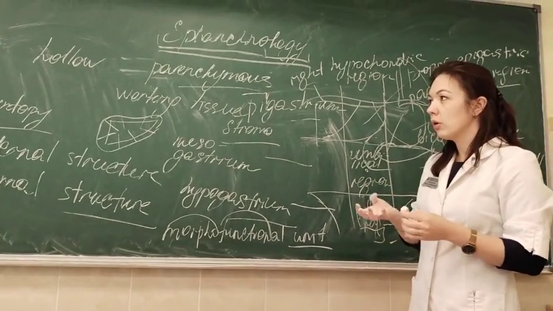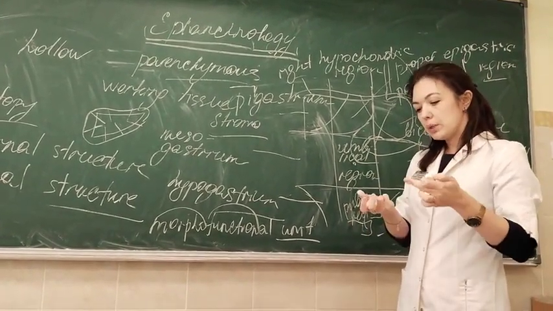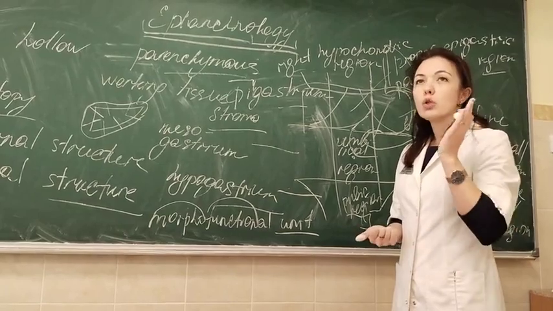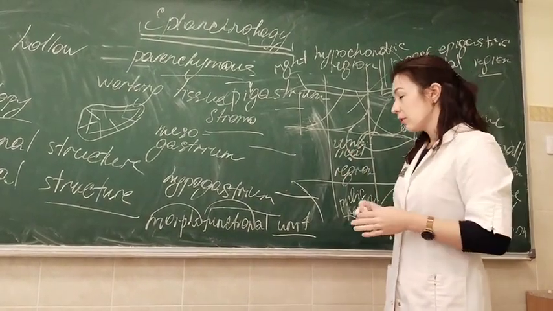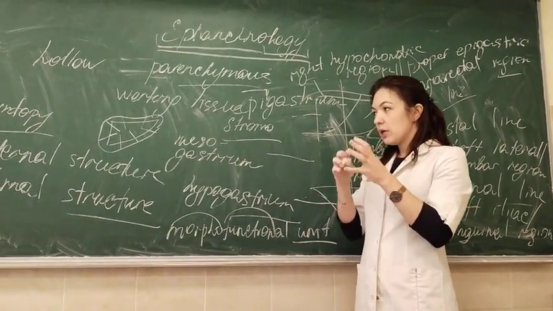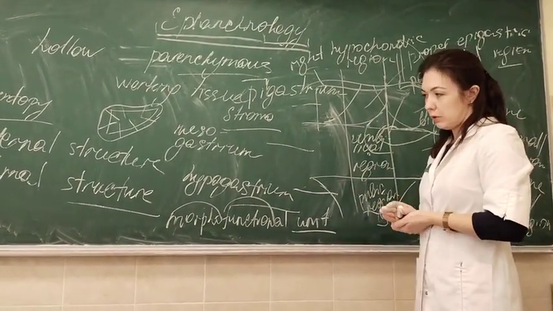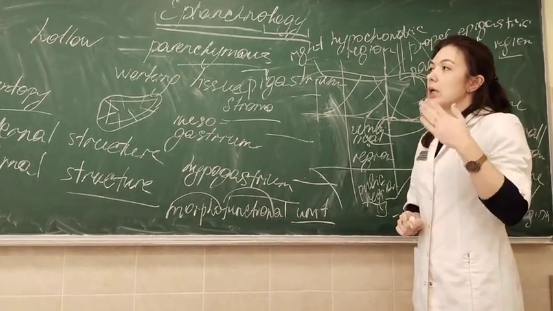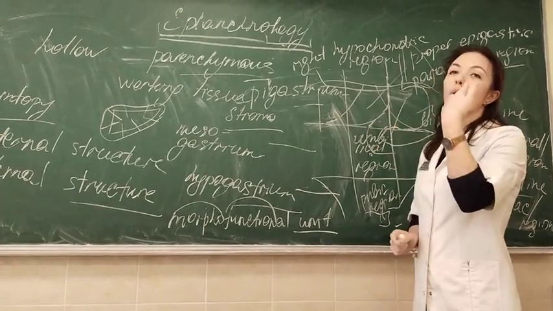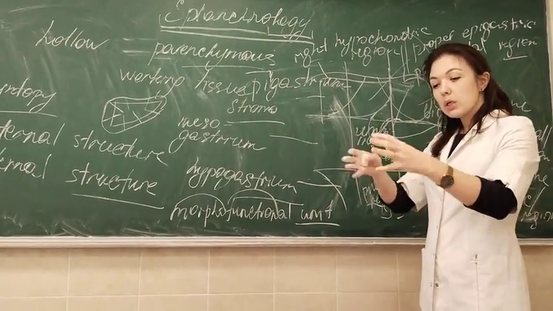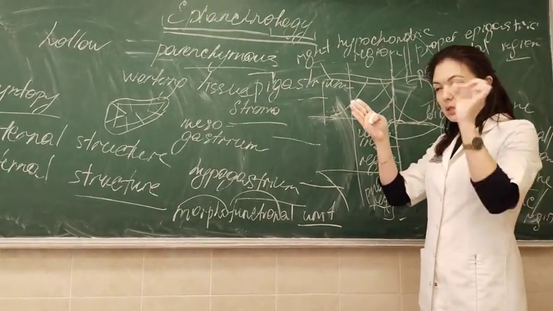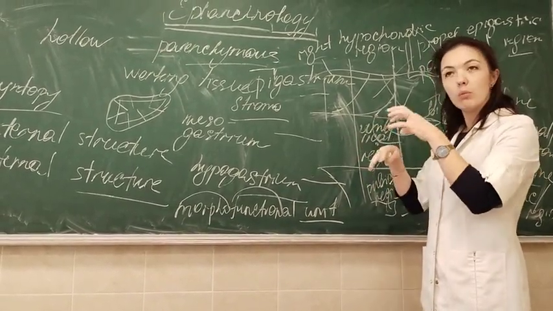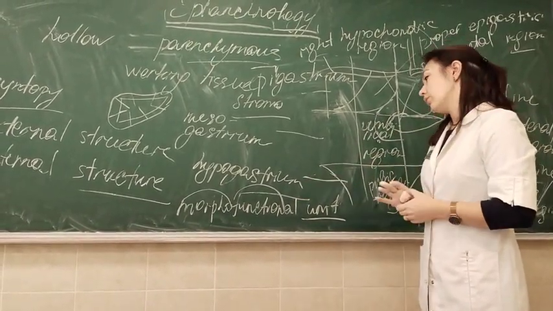For the liver, it's not only production of bile, it also participates in detoxification, formation of clotting factors, storage of glycogen, also very many functions. That's why all of the cells join together to form the morphofunctional unit. In some cases, we'll just say the name of this morphofunctional unit. In some cases, like for the liver, we will even draw this morphofunctional unit, and you will have to explain what each of the cells does to perform all the functions of the organ. So that is the morphofunctional unit.